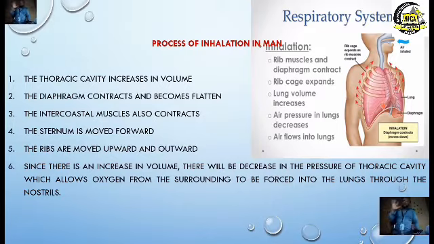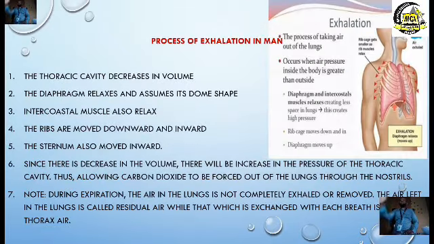Now, which allows oxygen from the surrounding environment to be forced into the lungs through the nostrils, passing from the nostril to the pharynx, from the pharynx to the larynx, from the larynx to the trachea, from the trachea to the bronchi, from the bronchi to the bronchus, from the bronchus to the alveoli.